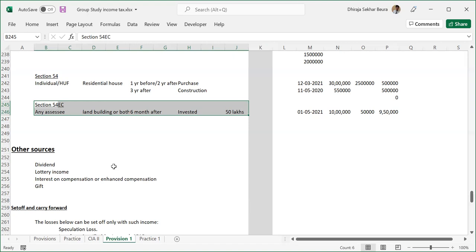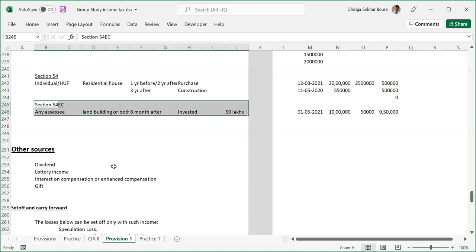What is enhanced compensation? Something related to that only. Whatever compensation the government paid, you are not satisfied with it. You are making a case for it, and it goes to the courts, to the High Court, to the Supreme Court. People literally go up until the Supreme Court to claim the enhanced compensation. Suppose the Supreme Court granted the enhanced compensation, and the government is paying it, and the amounts are really heavy. When they pay, the interest will be calculated from the day on which they acquired the property till the date of payment. So again, the interest will also be heavy, and that will also fall under other sources.